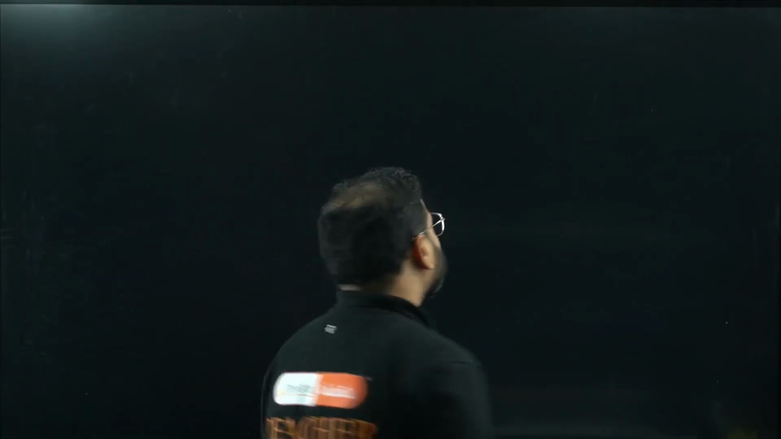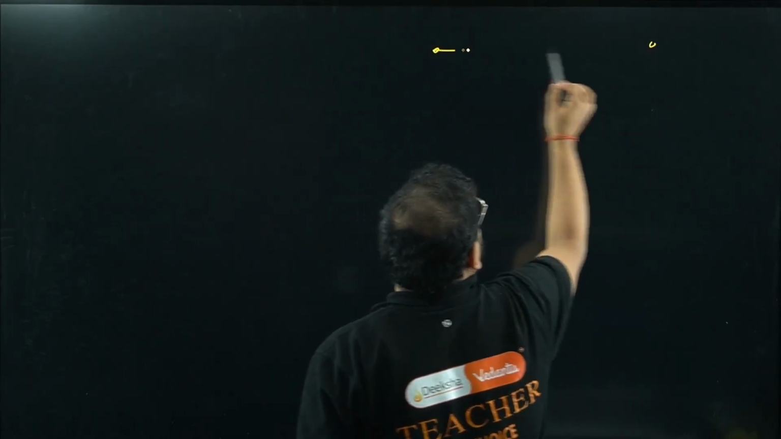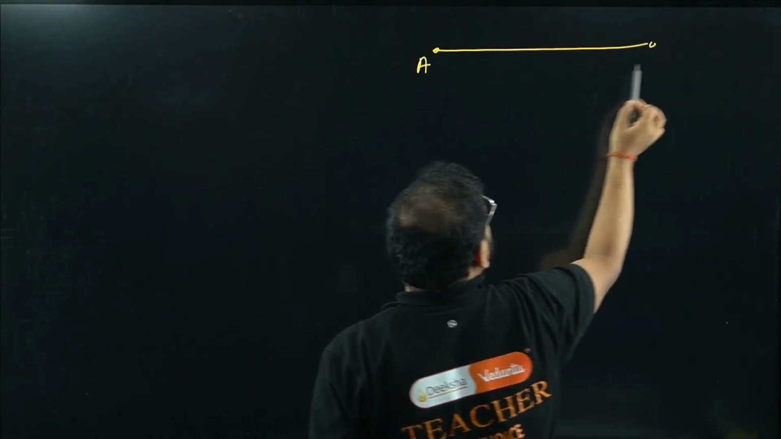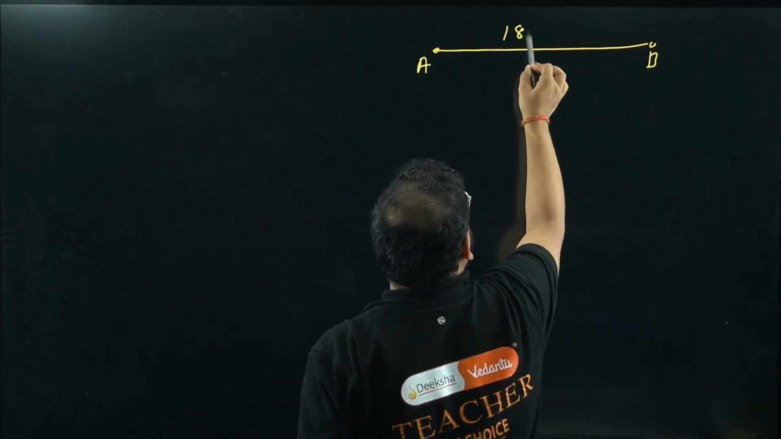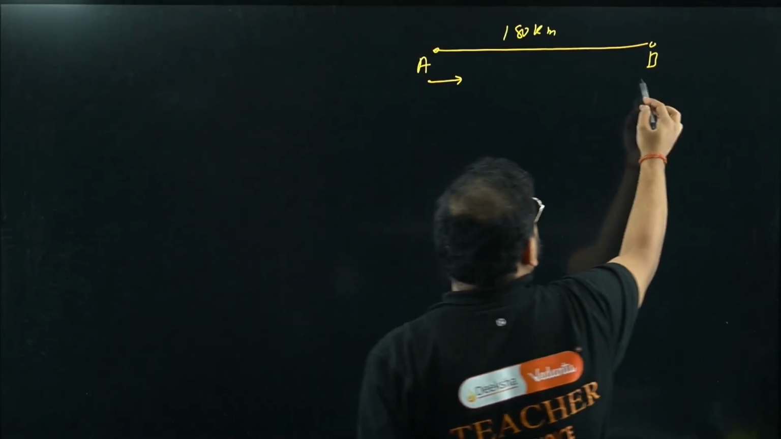So let's draw this. Just to understand, we have this situation as a flowchart. We'll draw this. This is the point A and B. Let's say the distance is given as 180 kilometers. If I'm not wrong, they're starting at the same time, going like this in the same direction.